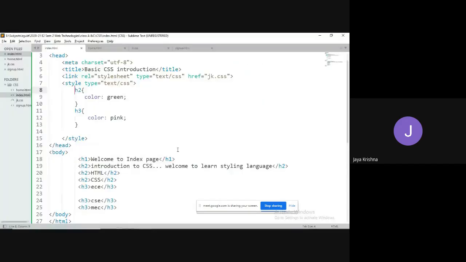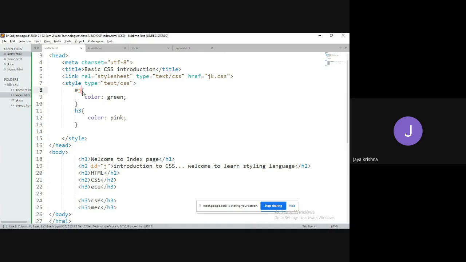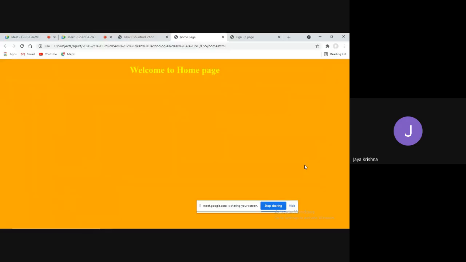For example, let me go for here. I am writing h2 id equal to j. Since I am trying to access with respect to id, I write a hash symbol, hash j. Now what will happen, guys? The color green will be applicable to only this one, "Welcome, introduction to CSS. Welcome to learn styling language." Observe, it is applicable to only this one, but not for HTML and CSS.